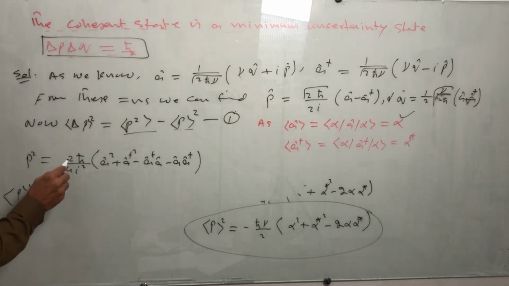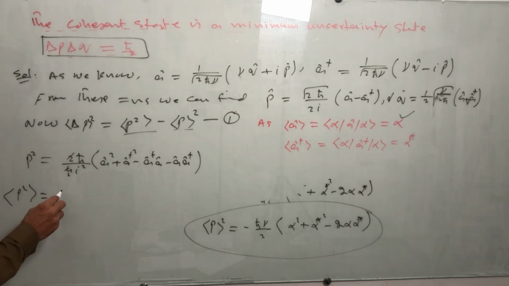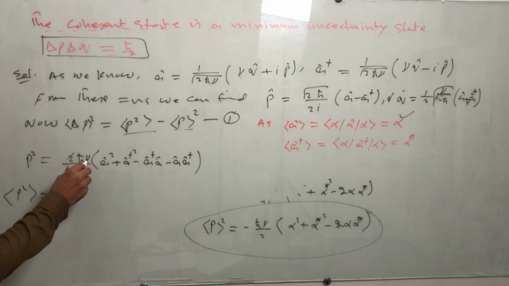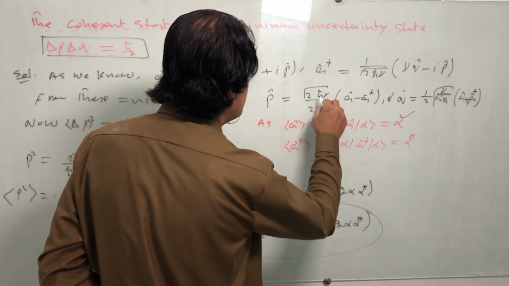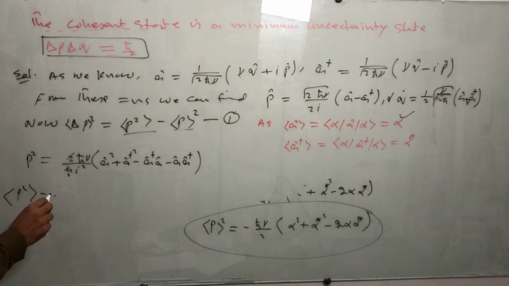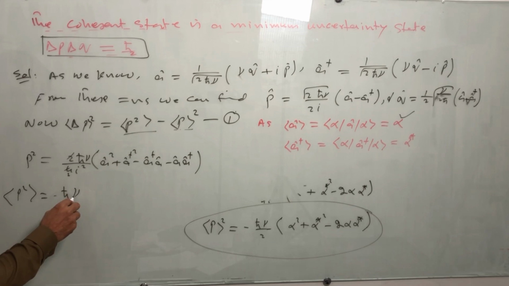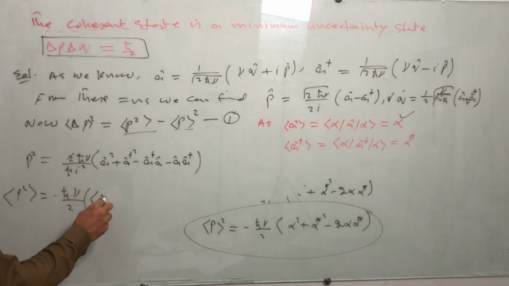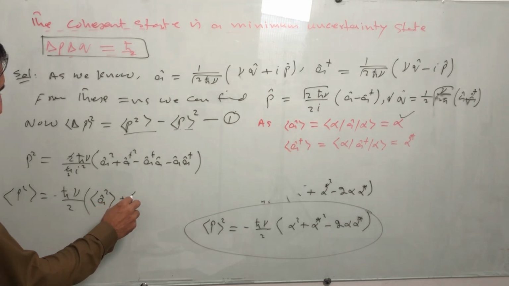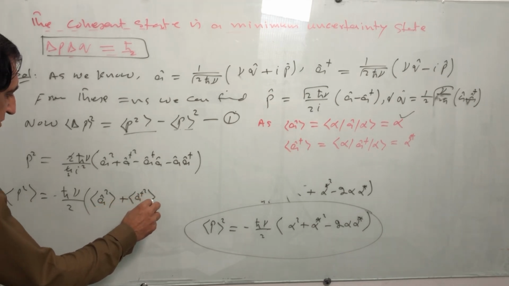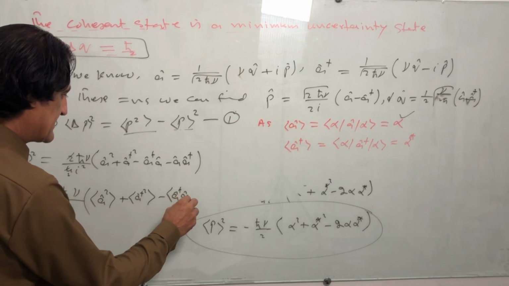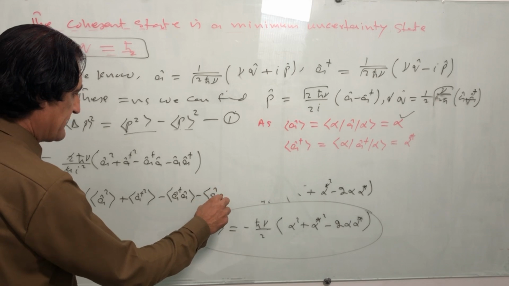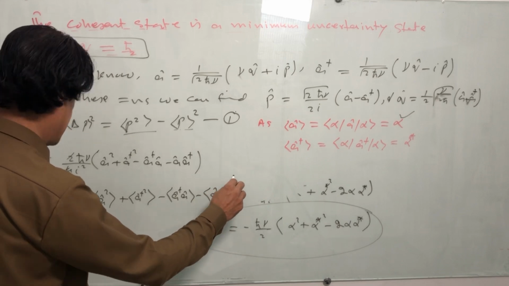If we take the average, then this and this cancel out. We have minus ħν here, and ħν divided by 2, and the average of A square plus the average of A dagger square minus the average of A dagger A minus the average of A A dagger.